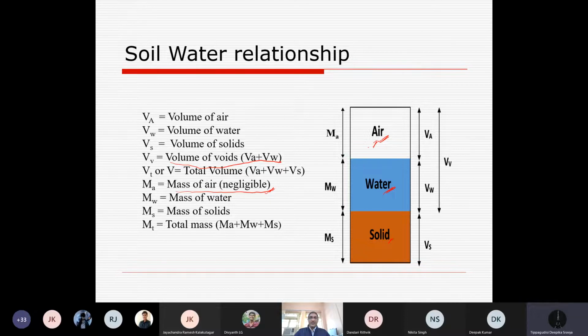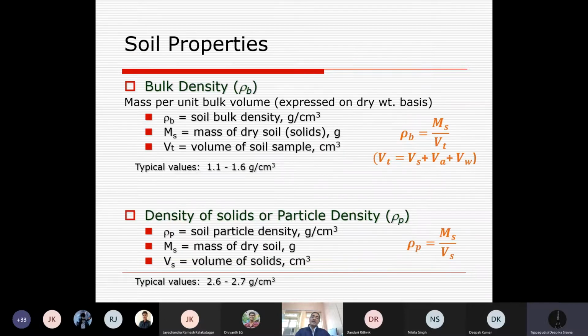Once we are taking these three as soil, we have already learned bulk density, that is basically mass per unit bulk volume expressed in dry weight. I guess because the labs were not running, you might not have measured it.